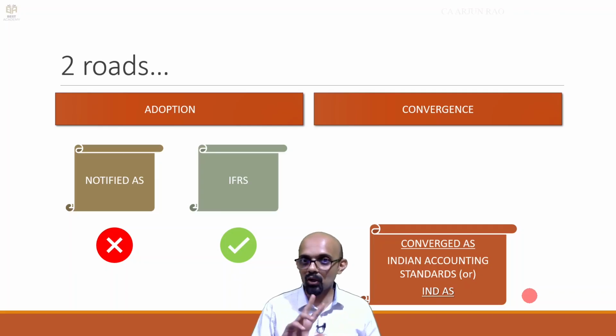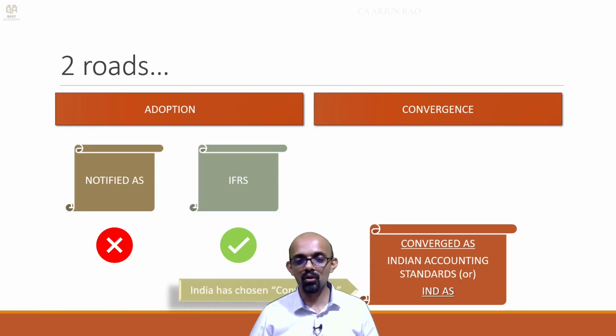So, these are the two options available. Countries can follow either the path of adoption or the path of convergence. So, which option has India followed? India has followed the path of convergence, and that is what we are going to study, right, in Ind AS.